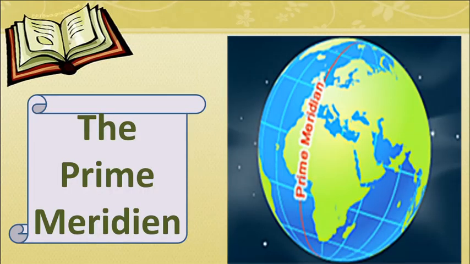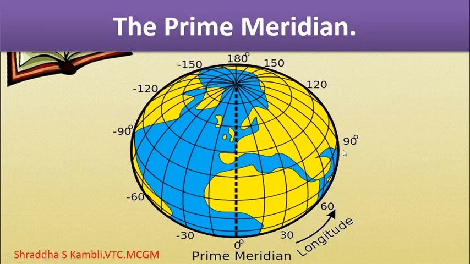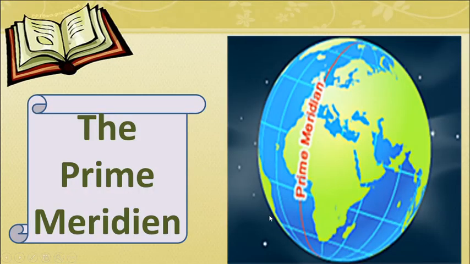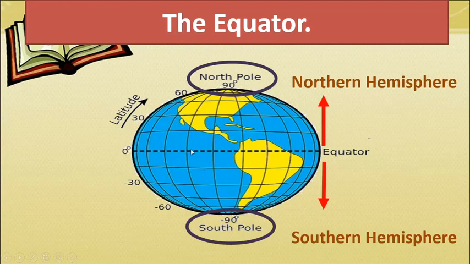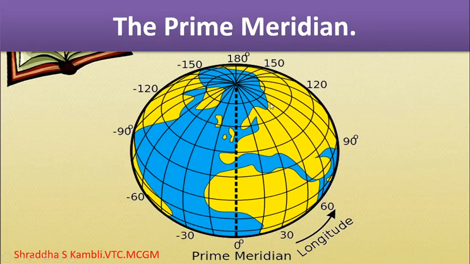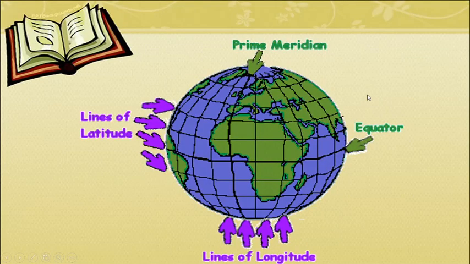And the most important longitude is called the prime meridian. So see, this is the prime meridian, 0 degree. If you look back at the latitudes, you will see 0 to 90 in the southern hemisphere and 0 to 90 in the northern hemisphere, whereas in the longitudes you have 0 to 180 in the eastern hemisphere and 0 to 180 in the western hemisphere. All this together, children, we call the graticule.